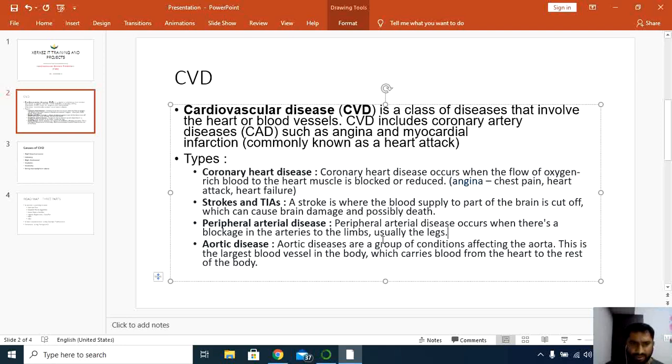Aortic diseases are a group of conditions affecting the aorta. This is the largest blood vessel in the body, which carries blood from the heart to the rest of the body. There is also the concept called systolic blood pressure and diastolic blood pressure.